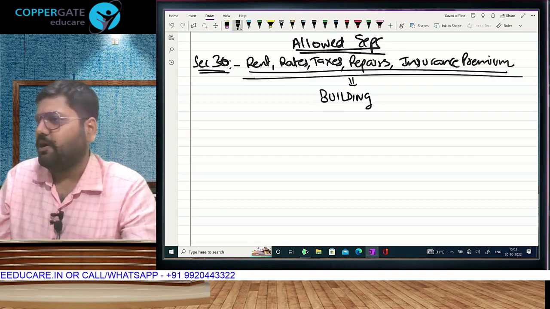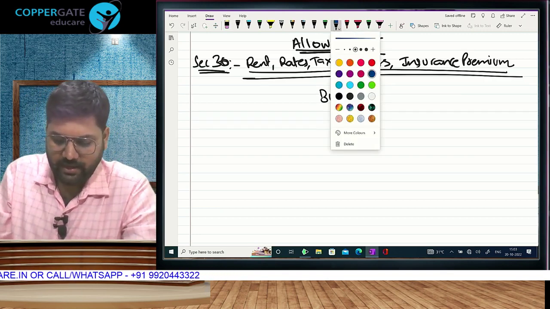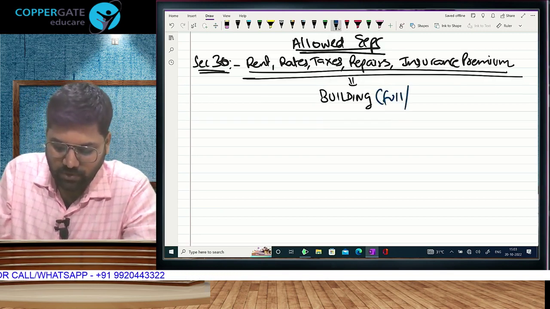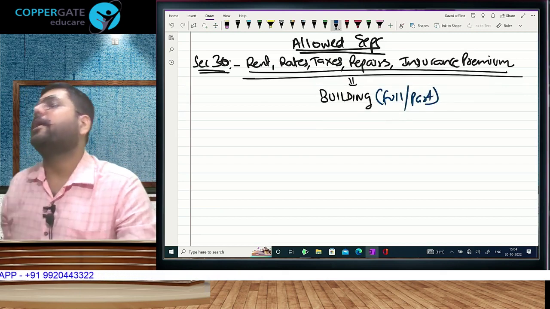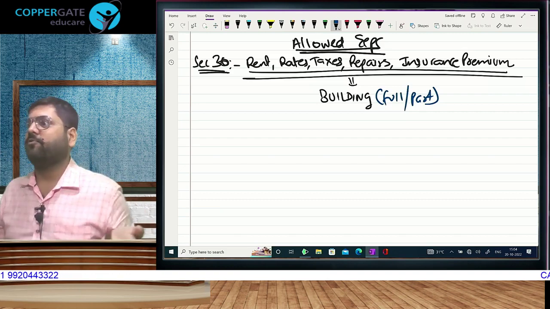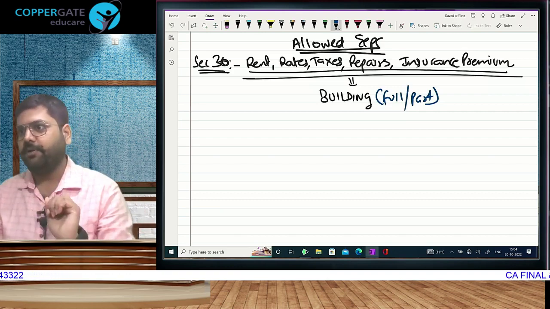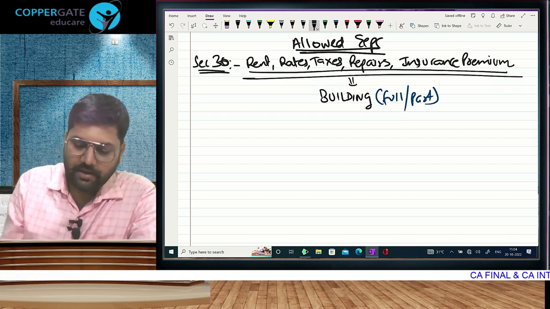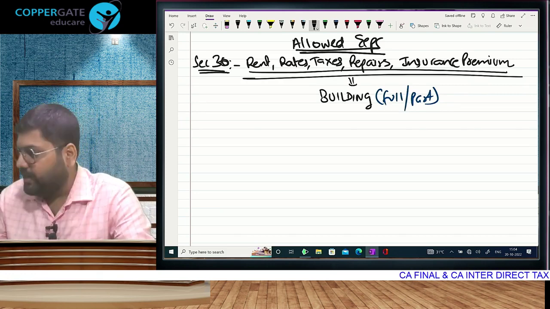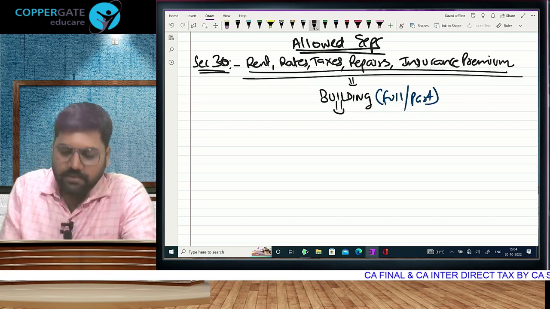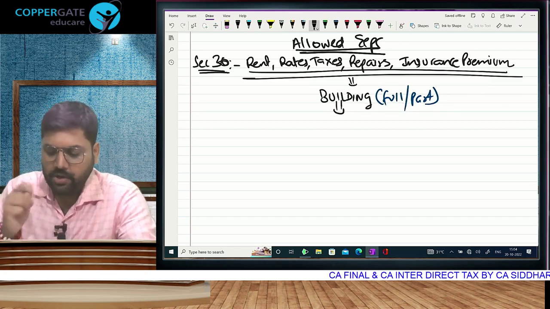And now if you have studied house property chapter, you know this, that income tax mein building can be full or part. It can be one unit of a building. Need not be the entire superstructure. No one takes full building on rent. It can be part of a building. It can be one office. Correct? Rent, rate, taxes, repairs, and insurance you have incurred on which asset? Building, with one condition, main condition, primary condition, only condition.